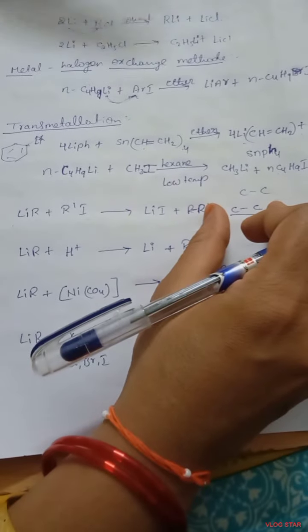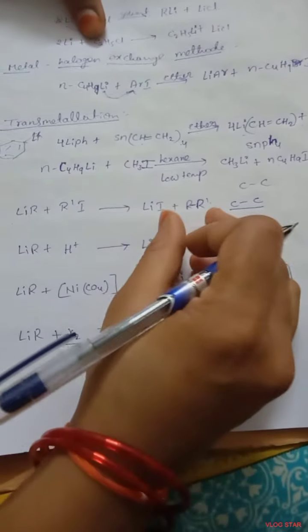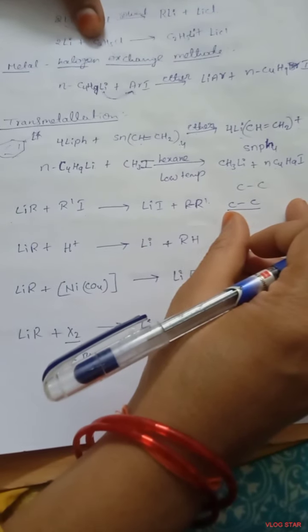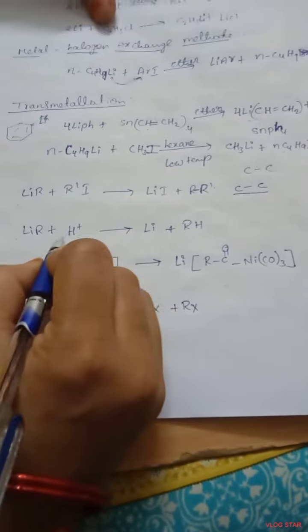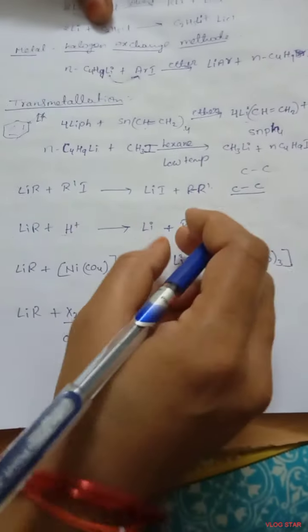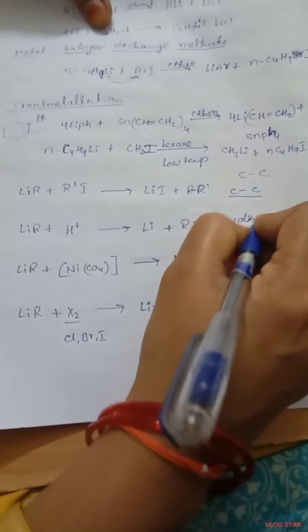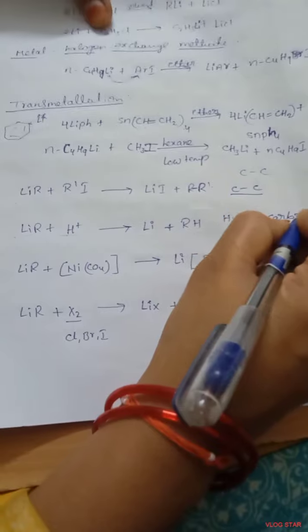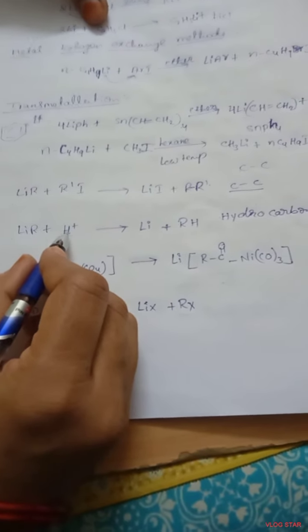Next, alkyl lithium reacts with a hydrogen source. Deprotonation takes place, and we get hydrocarbons.